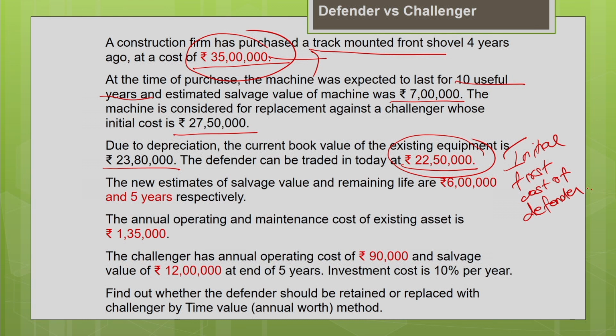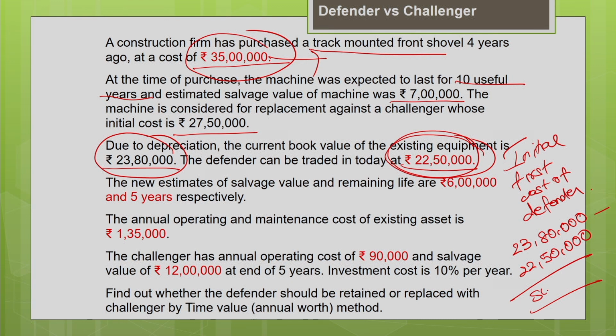So, you have estimated the book value of the machine using your depreciation accounting method in your accounting record as 23 lakh 80,000, but your current trade-in value is only 22 lakh 50,000. So the difference is your sunk cost. So this is 23 lakh 80,000 minus 22 lakh 50,000. This is your sunk cost.